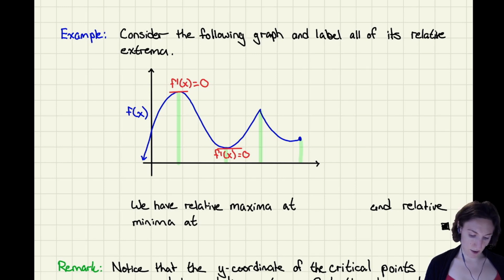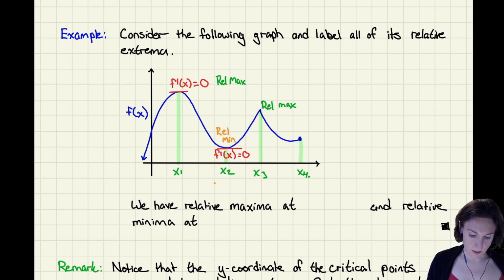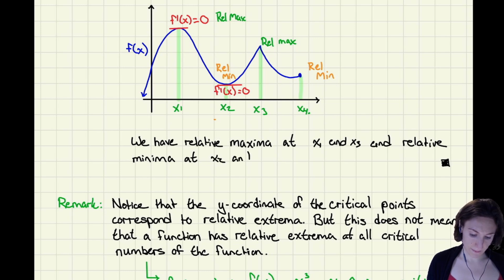Okay, so let's say I call this x1, x2, x3, x4. Okay, so this is a relative max here. This is a relative max. But these other ones, this is a relative min. And this is a relative min. Okay, so we have relative maxima at x1 and x3, and relative minima at x2 and x4. Okay, so you can pick out those things by inspection.